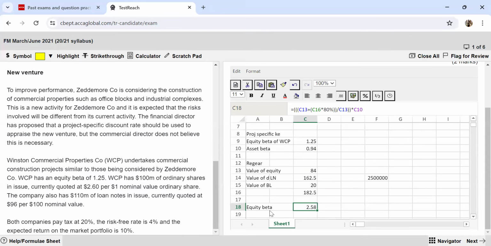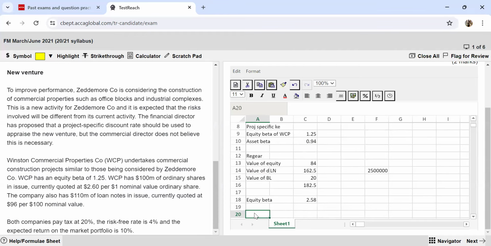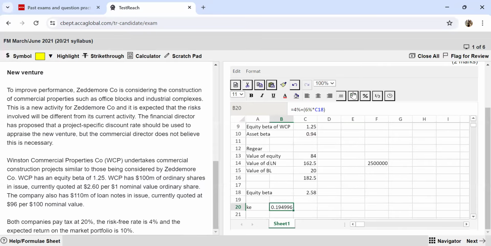Now we have to find out the KE. So let's use the CAPM model. So the KE over here is going to be my risk-free rate of 4% plus the market risk premium of 6% multiplied by the equity beta, which we have over here. And if you just convert it to a percentage, you have your cost of equity over here. So with this, we are done with the first part, part A part I. So now let's talk about part 2.